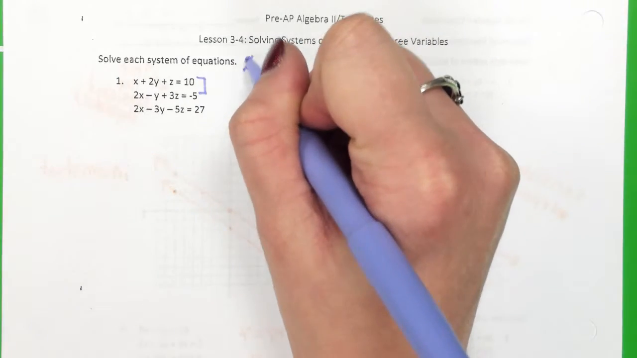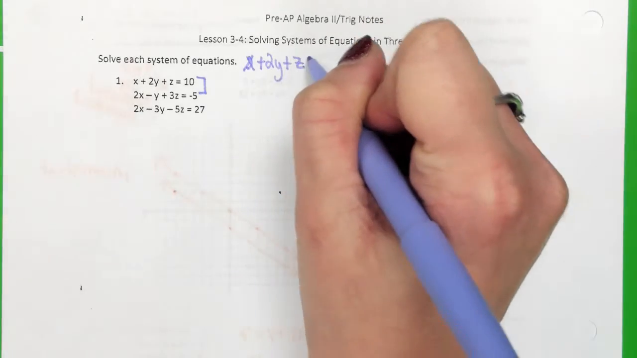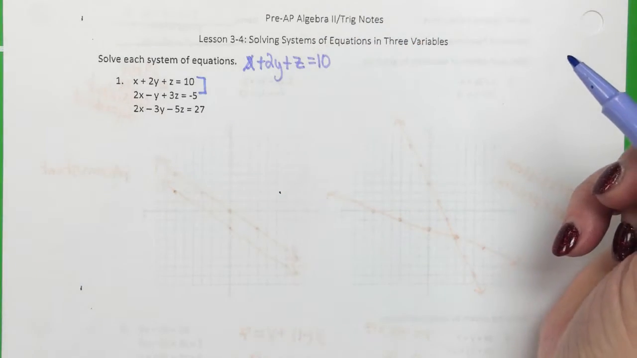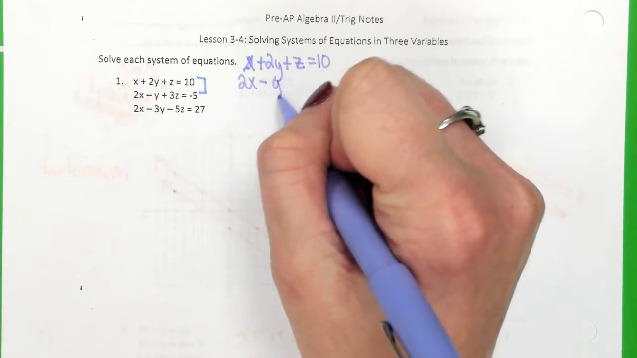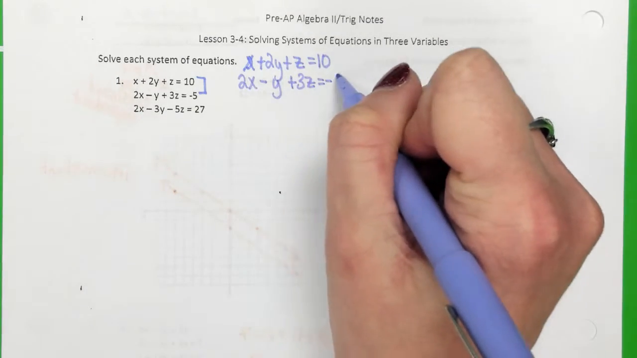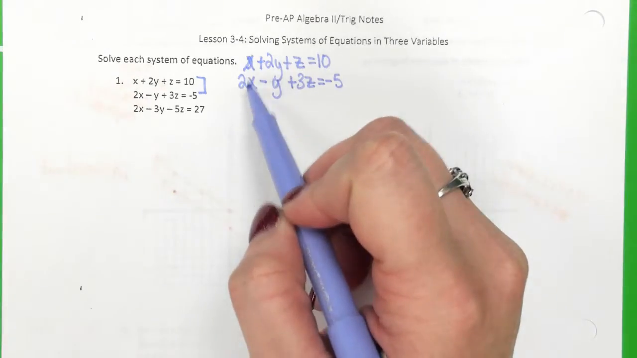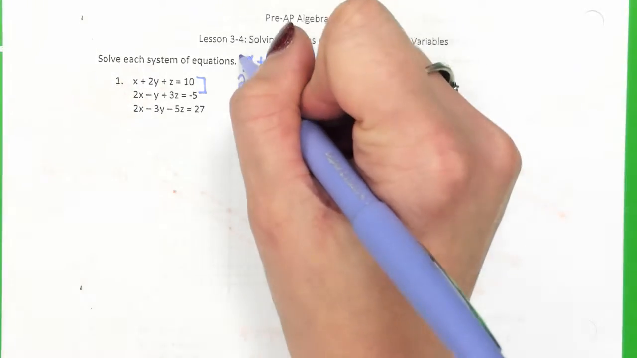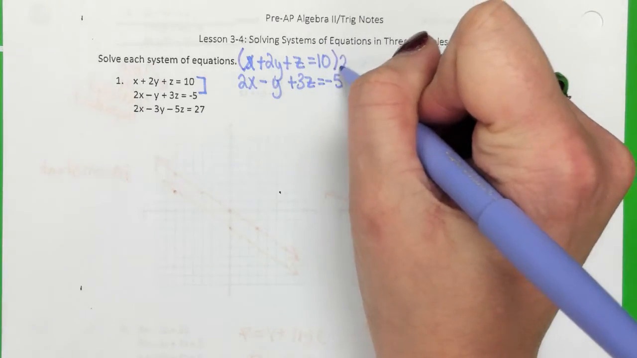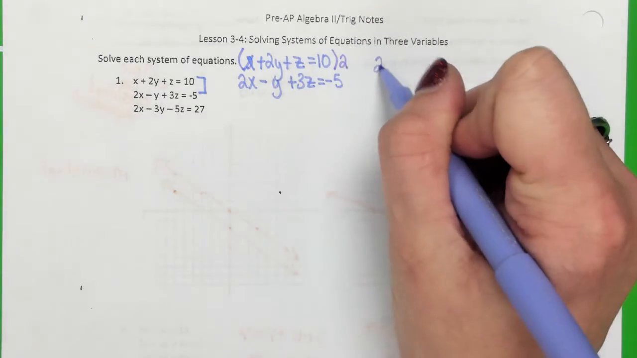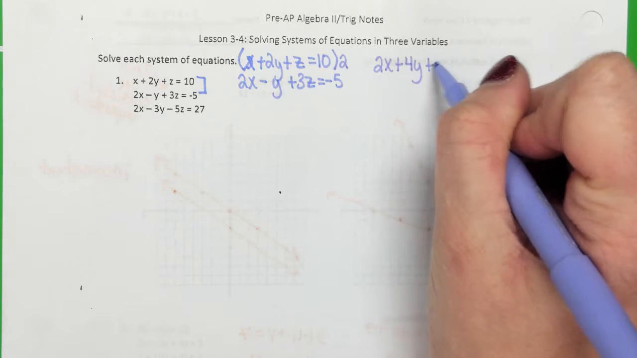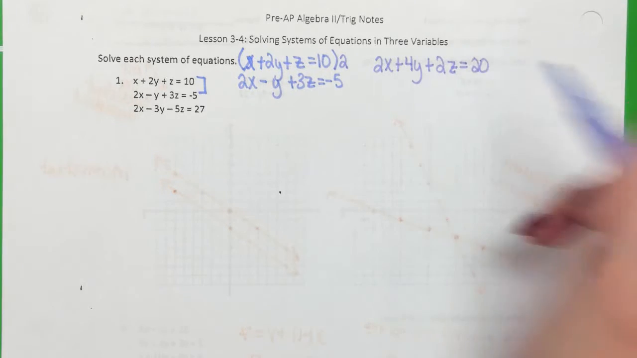So we're going to write those down. X plus 2y plus z equals 10. And we're going to line the other one up. 2x minus y plus 3z equals -5. Let's work with that like we normally do. That would probably be easier to use elimination, right? Okay, so let's try, you want to get the x's to be the same? Is that okay with y'all? All right, so how would we get those x's to be the same? There you go. So we would get 2x plus 4y plus 2z is equal to 20.